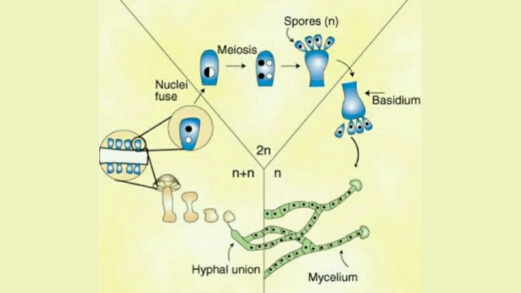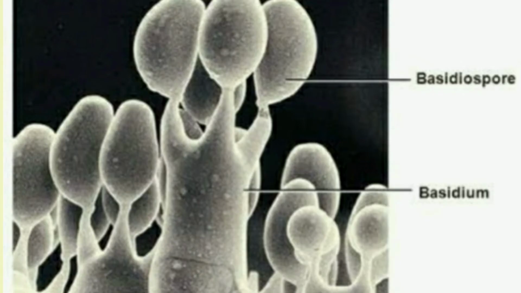Karyogamy and meiosis take place in the basidium and produce 4 basidiospores. The basidiospores are exogenously produced on the basidium. The basidia, which is the plural form, are arranged in the fruiting body, which is known as basidiocarp.